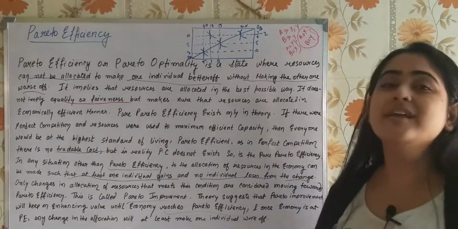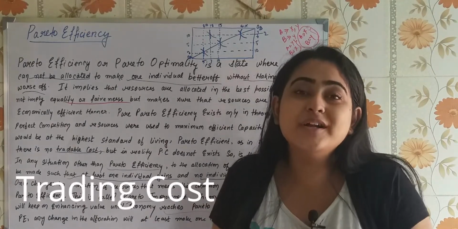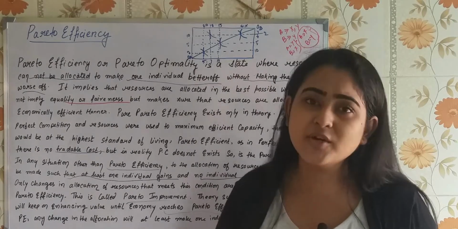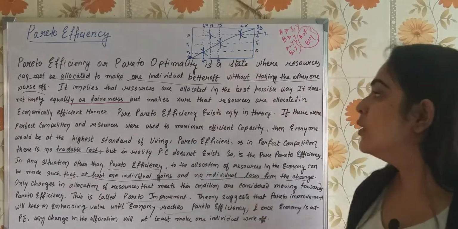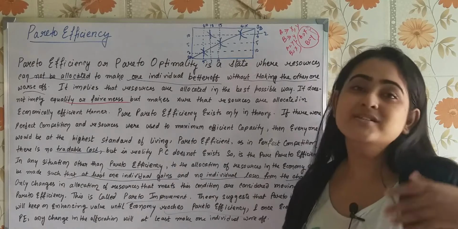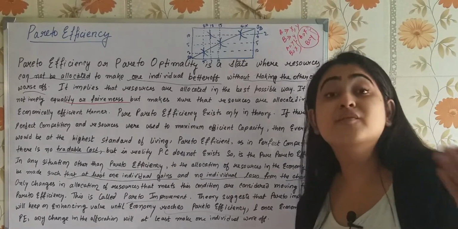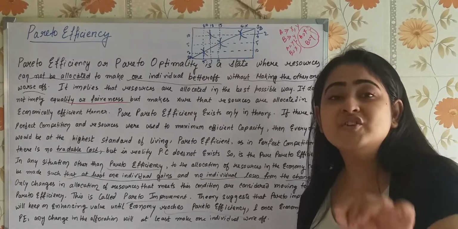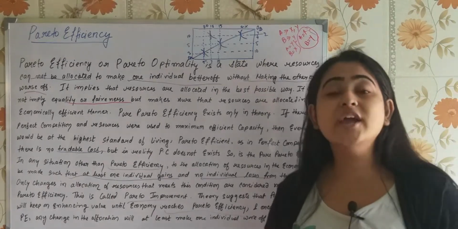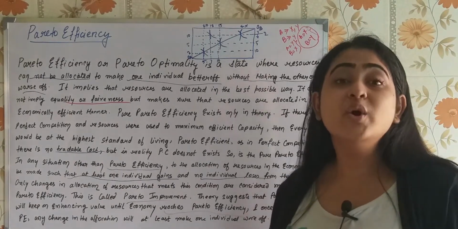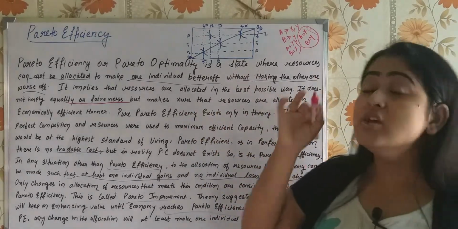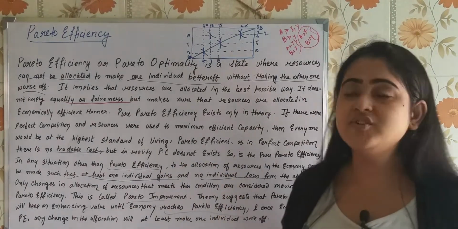Why? Because in perfect competition there is no trading cost, but here all the companies everywhere will incur trading costs, the advertisement cost, the transportation cost. These are all trading costs, right? As there can be no trade without a trading cost in this kind of market, perfect competition cannot exist. And if perfect competition cannot exist, the pure Pareto efficiency or pure Pareto optimality condition cannot exist. But yes, we can always try to do Pareto improvement. Make sure that the resources are allocated in an economically efficient manner. That is what Pareto efficiency tells.